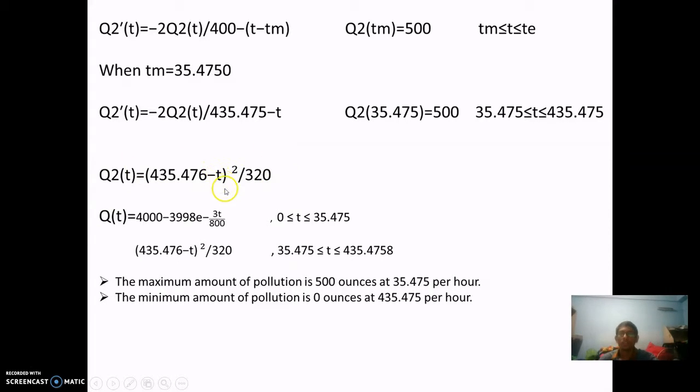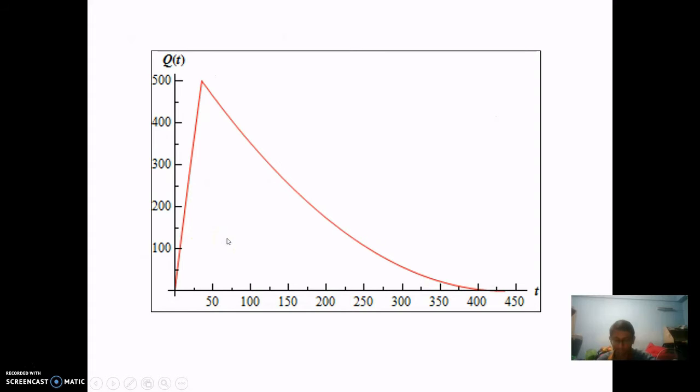That's the final equation. So at the end, our final answer is Q(t) equal to 4000 minus 3998 times e to the power of negative 3t over 800 between 0 hours and 35.475 hours, and the other equation is between 35.475 hours and 435.4758 hours. The value of Q(t) is 435.476 minus t to the power of 2 divided by 320. The value of 435.4758 we can find by doing the graph in the following slide.